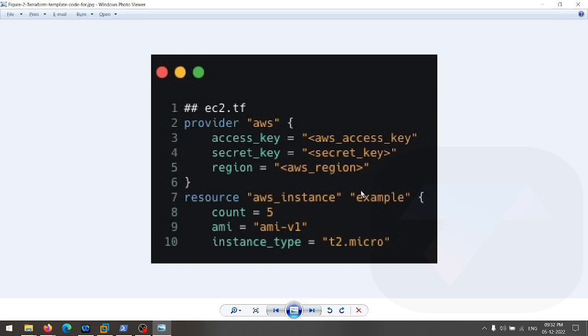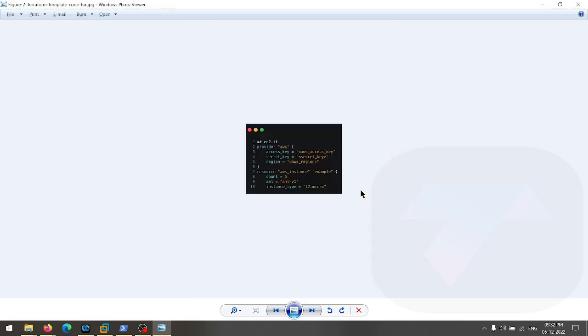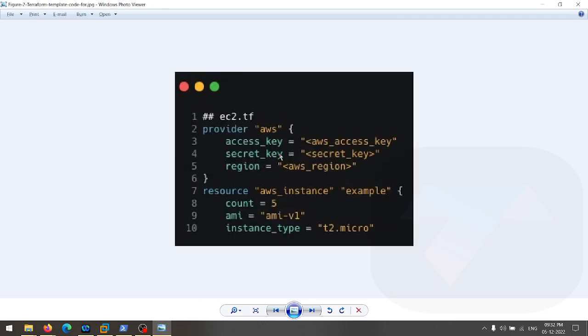Like provider AWS, access key. I guess we should have one more thing here. Okay, so you have to provide the access key, secret key, and select the region. Then what you want to do: resources, AWS instances, right? Count of instances, 5. You want to launch 5 instances, type t.micro, AMI, and the AMI ID. Very easy to use Terraform.